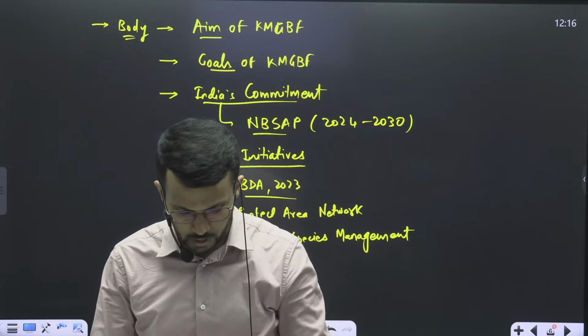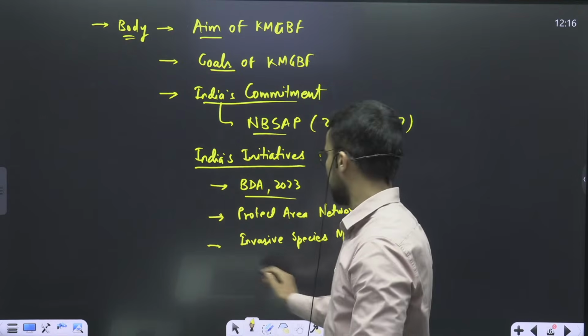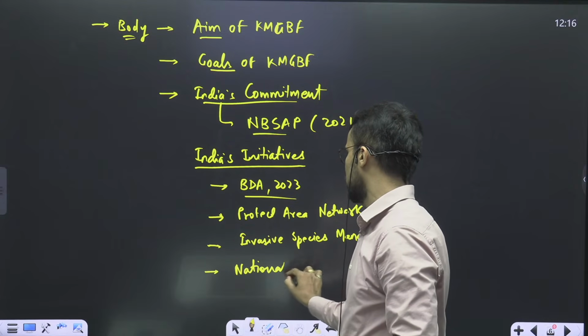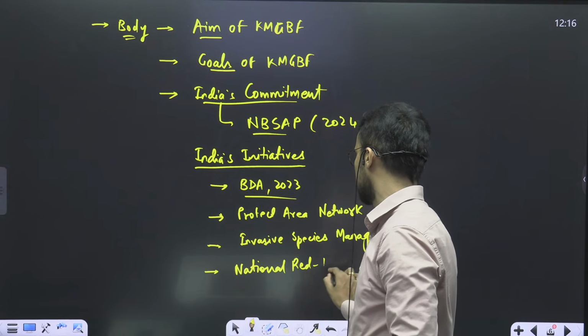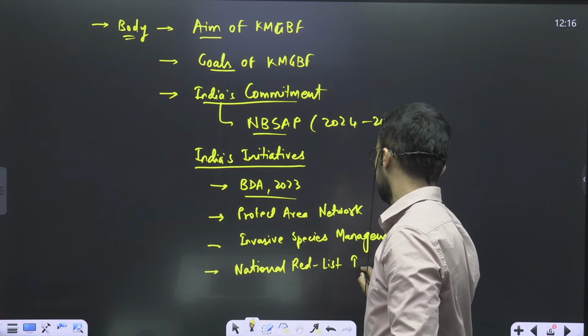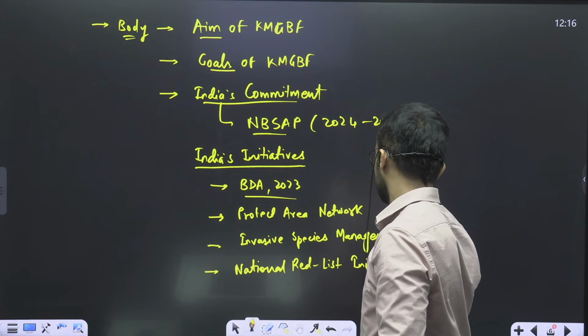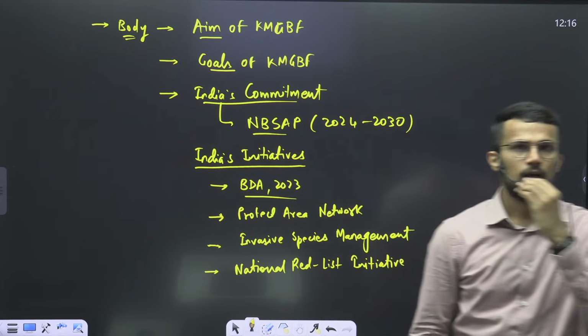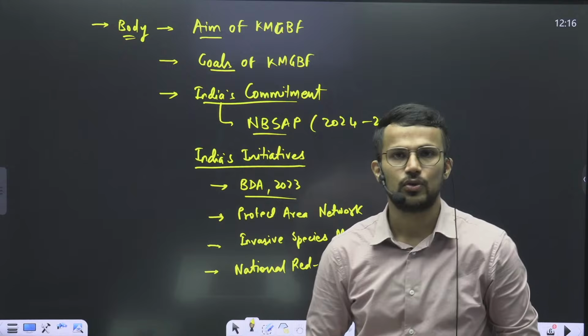Then we also have an initiative like the National Red List Initiative, right, which is very similar to the initiative of the IUCN's Red List, right?